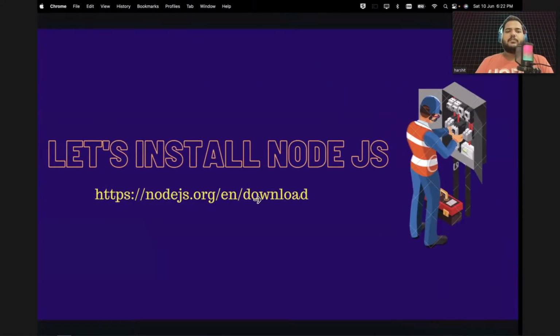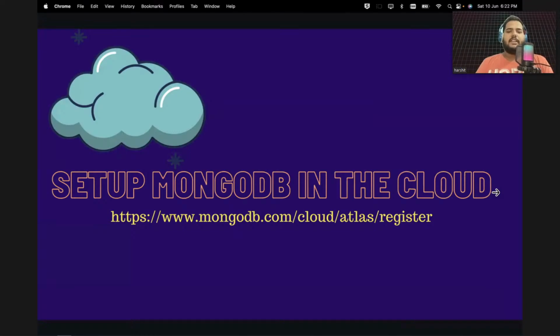Now, what is the next setup? The next setup would be MongoDB in the cloud. There will be two options: either you can install MongoDB locally, or you can set up MongoDB in the cloud. I would say MongoDB in the cloud is the best choice, because you do not need to install or configure anything yourself. And when you set up MongoDB in the cloud, it's ready for users. You can just deploy your application and anyone can use it. If you put your database locally, only you can access that database. But if you put your database in the cloud, anyone can use it.